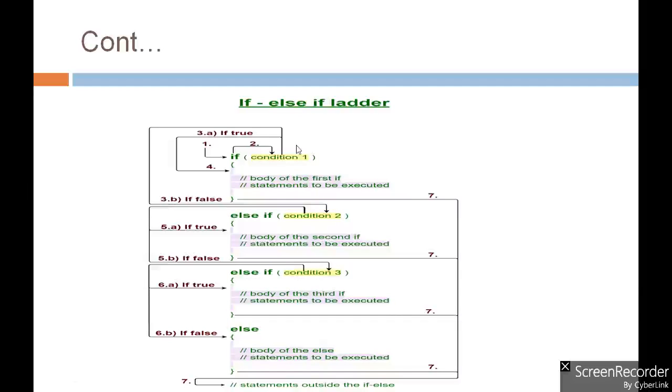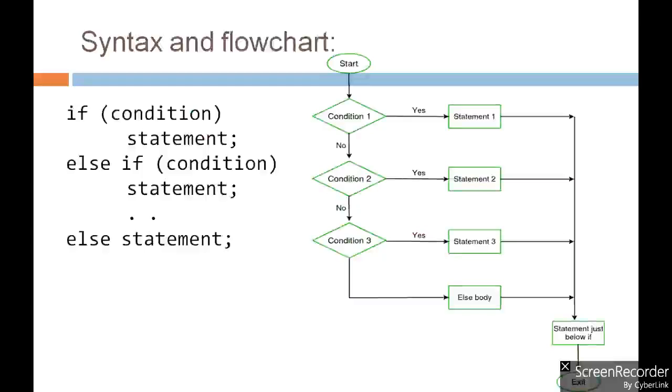If all the conditions with all the ifs are false, then the default else part will be executed, and after that the control will be transferred to the next statement written after the if else if ladder statement. So this is the way the if else if ladder executes.